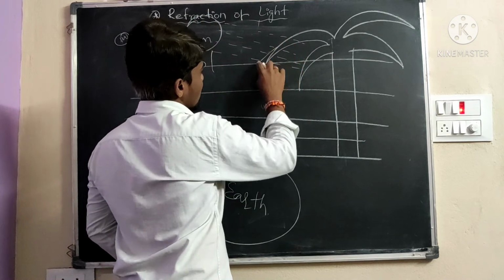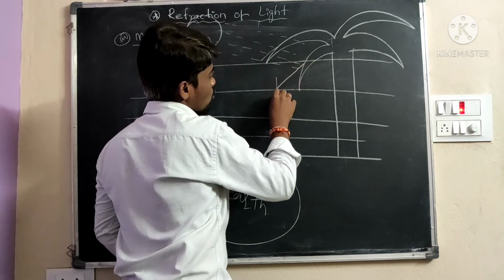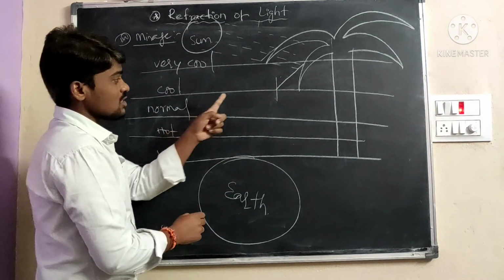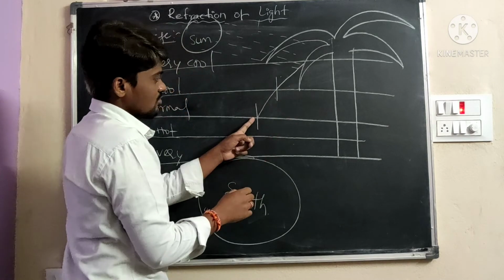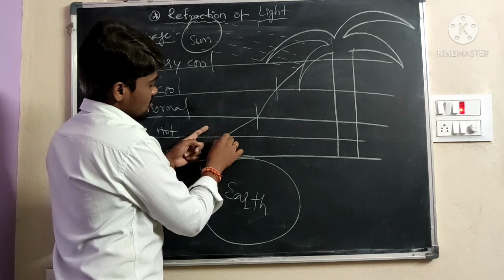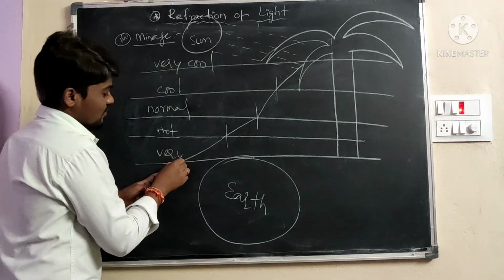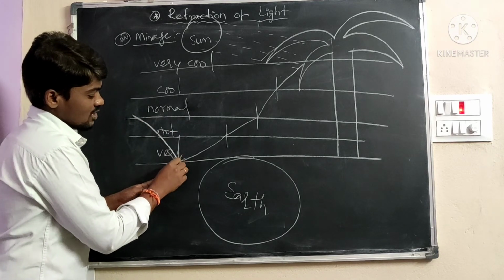For example, at this point there are two mediums, cool and normal, and between two mediums there is refraction. It is similar at each layer. At this point there is some reflection, and at this point some refraction.